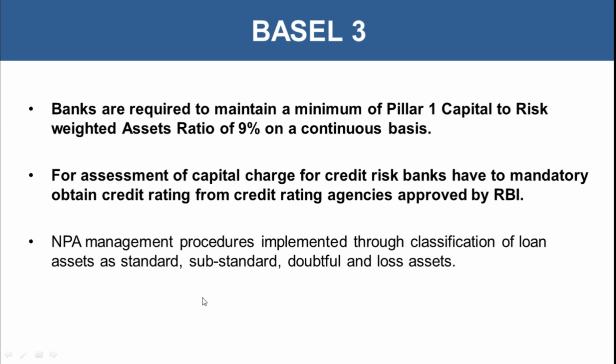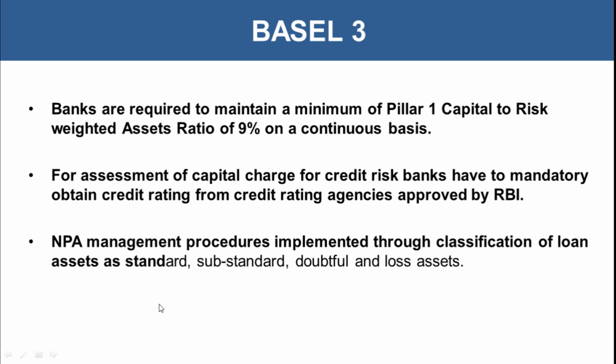So Basel III norms talked about the increased 9% minimum capital requirement, the credit rating to be checked, and NPA management. NPA management procedures implemented through classification of loan asset at standard, substandard, doubtful, and loss asset. So NPA management came into picture in Basel III norms, and it was mentioned that the loan assets which are being provided, they should be classified on regular basis, whether they fall in standard category, substandard, doubtful, or loss asset. So before it was not being done, it became then necessary that you categorize if the loan on which the borrower is making timely payments and seems to be a good position, so that would be categorized as standard.